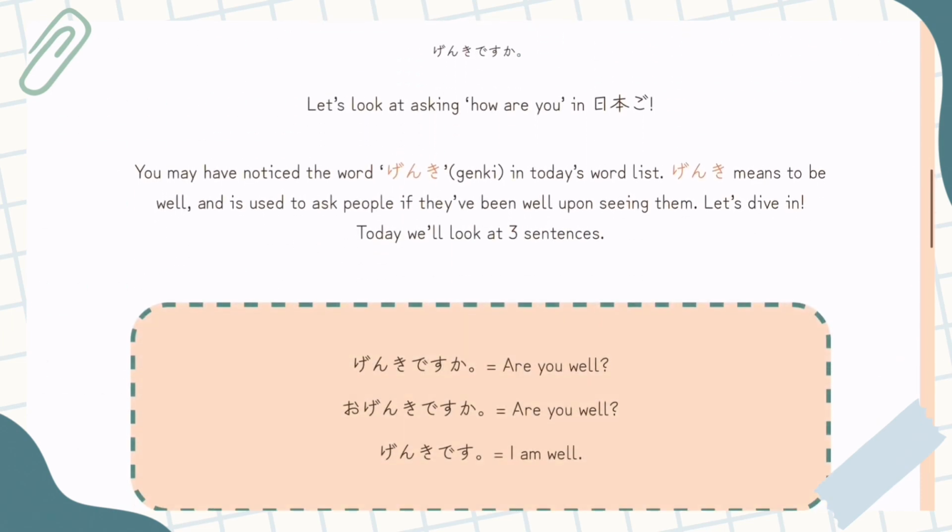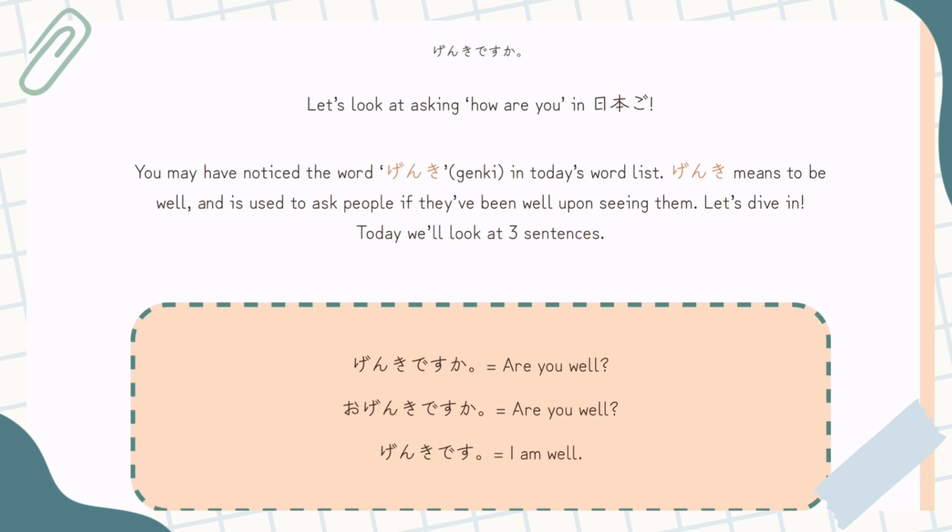Okay, how are you? We will go over some more of these question sentences in a moment, just as a note. We're going to go on to how are you straight away now. So, 元気ですか? Let's look at asking how are you in Nihongo, in Japanese. You may have noticed the word 元気 in today's word list. If you've not done the vocabulary lesson, I recommend going back and doing that lesson first. You don't have to, but it just goes over all the vocabulary you should be learning for this session. So 元気 means to be well, and is used to ask people if they've been well upon seeing them.